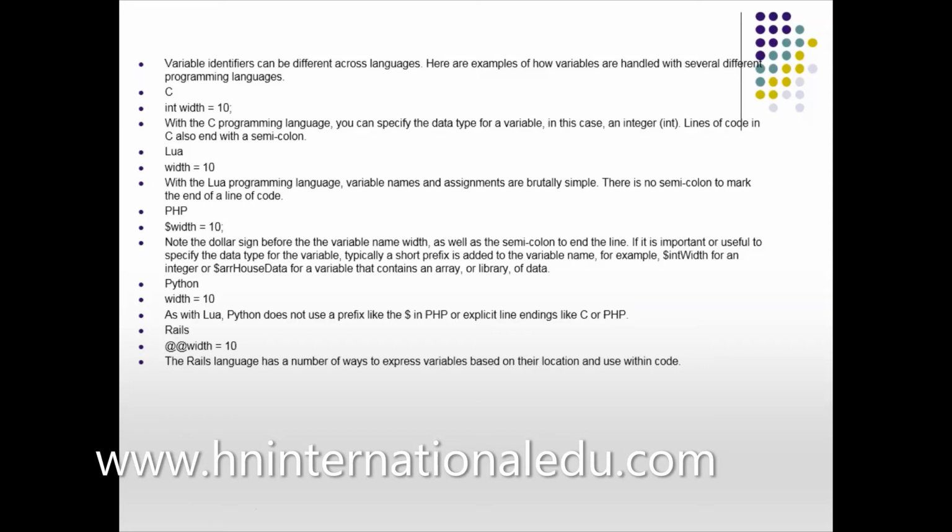So in Lua, we do not write int. We just write width is equal to 10. In PHP, we write a $ sign before this. In Python, we do not write anything and we do not put a semicolon. In Rails, we have the same as Lua and Python.